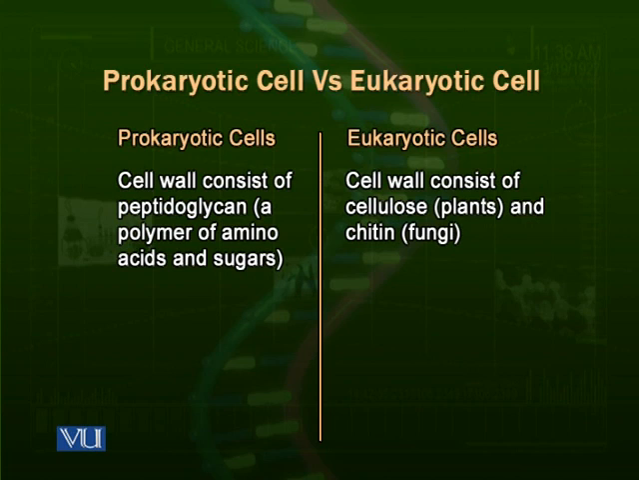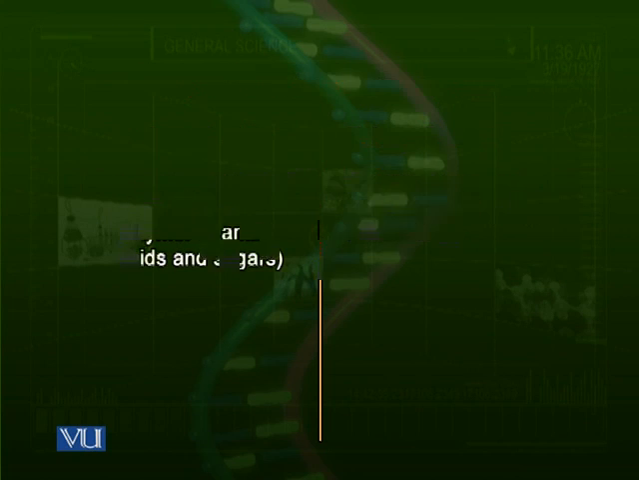But there is a difference between the prokaryotic cell wall and the eukaryotic cell wall. The prokaryotic cell wall consists of a polymer of amino acids and sugars, which is called peptidoglycan. But the cell walls of the eukaryotic cells, the plant cell, consist of large fibers of cellulose molecules, and the fungal cells, they do have a cell wall of chitin. So cell wall is present in both, but it consists of different components. Its chemical composition is different from each other.